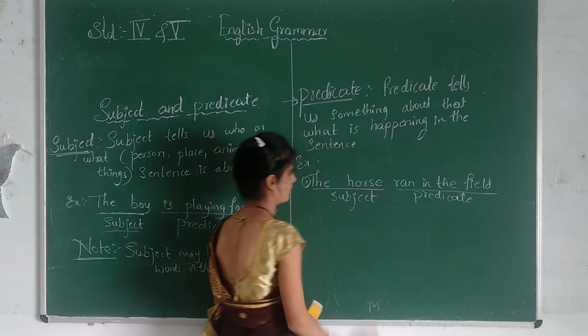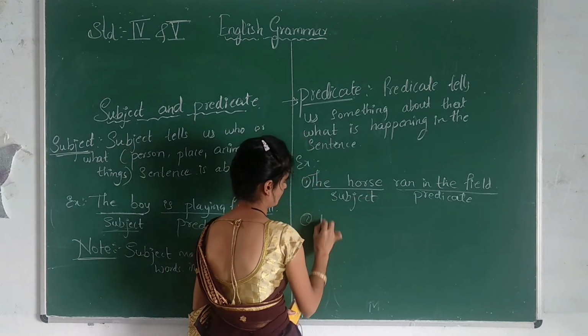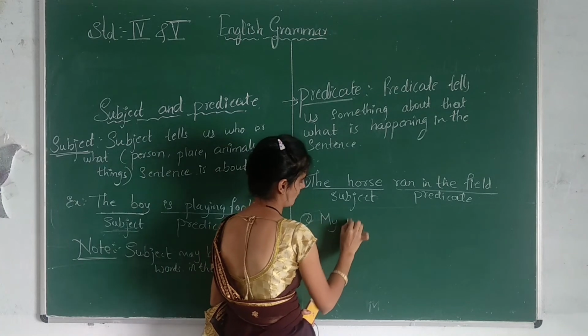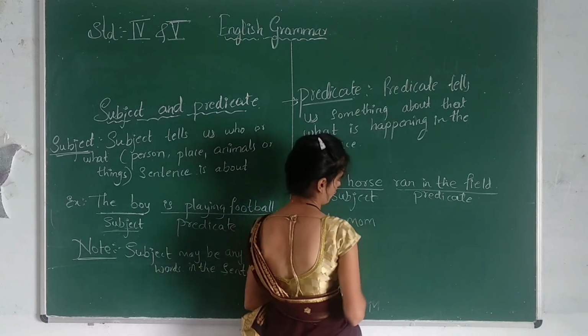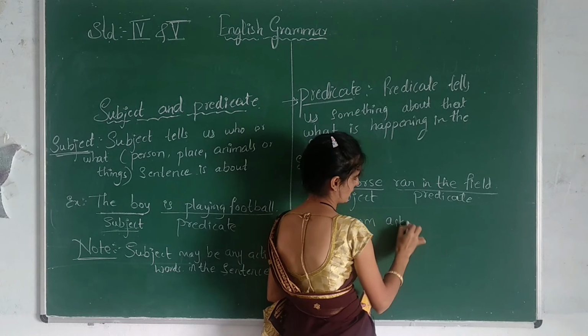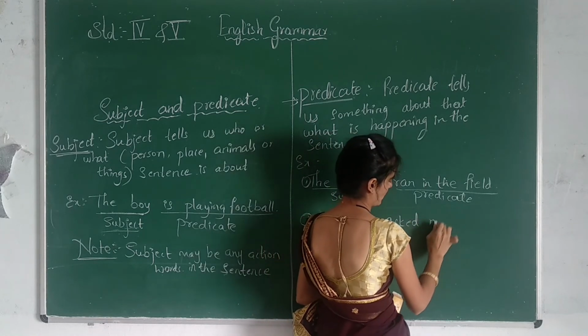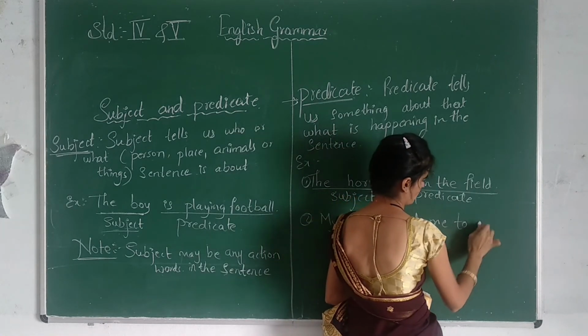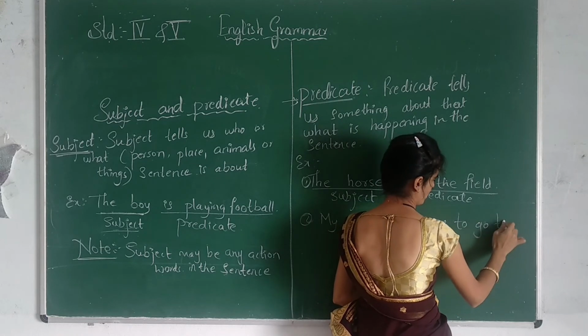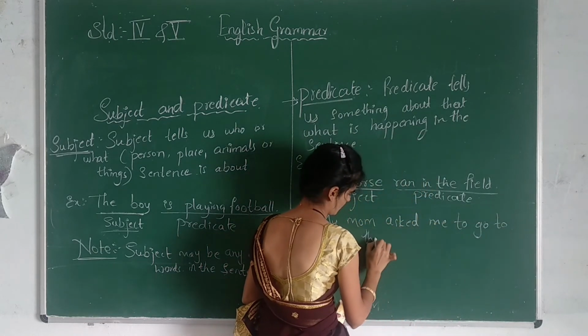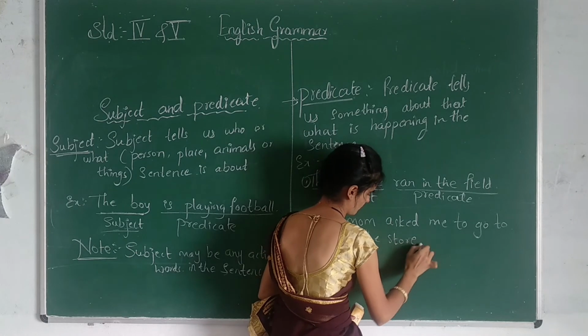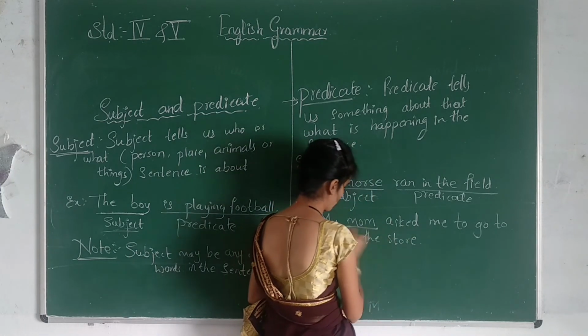We will take another example. My mom asked me to go to the store. Here my mom is what?